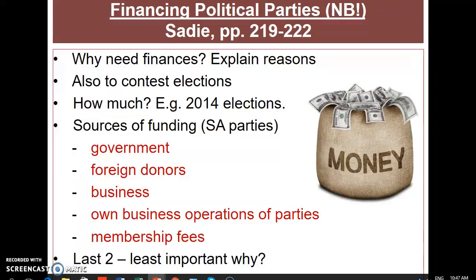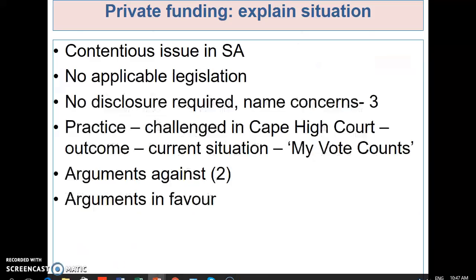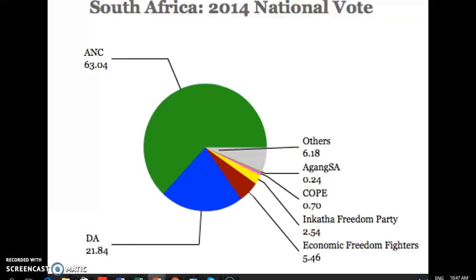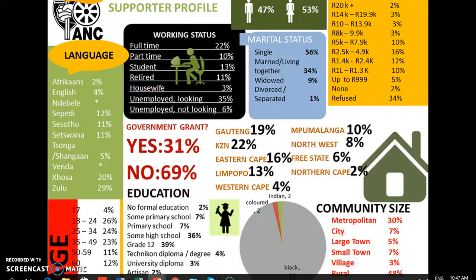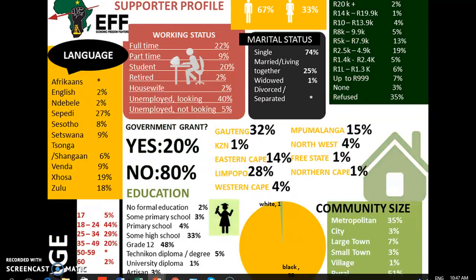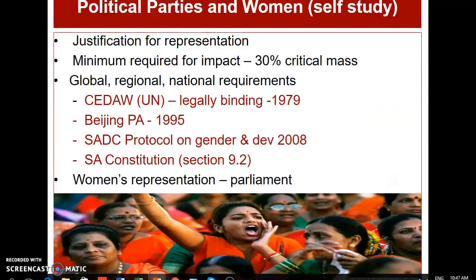Financing of parties might feature only as short questions, at least in the June exam. Perhaps if you're intending to be sick in the June exam, there might be a longer essay question on this in the supplementary exam in July. I'll never ask you to give specific information around statistics. This won't feature as short questions at all, just for your interest to see the different types of profiles.